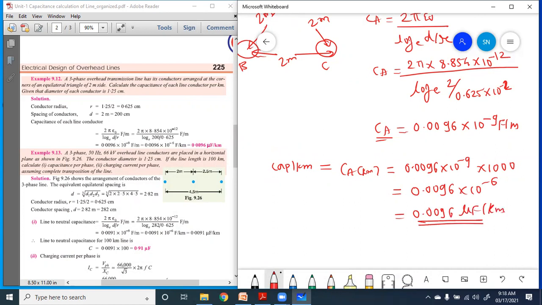This is the answer. Suppose the line is a three-phase line, then the answer must be for the three-phase line. The answer must be in kilometers always; line answers are always required per kilometer. Always convert the answer of the inductance or capacitance calculations, the line capacitance or inductance, into per kilometer. Okay, now thank you.